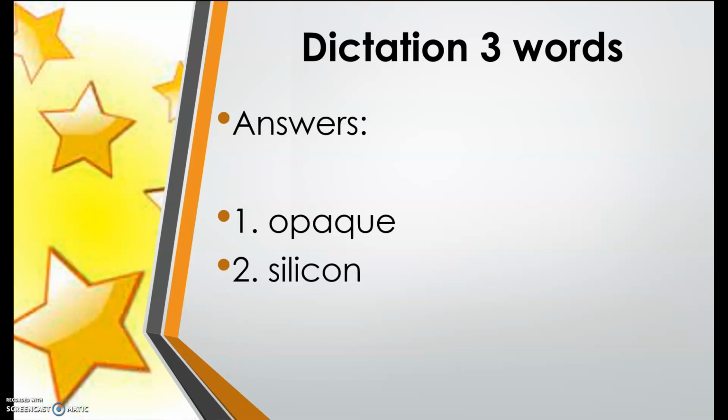Number 2, silicon. S-I-L-I-C-O-N. Silicon. Number 3, retina. R-E-T-I-N-A. Retina.